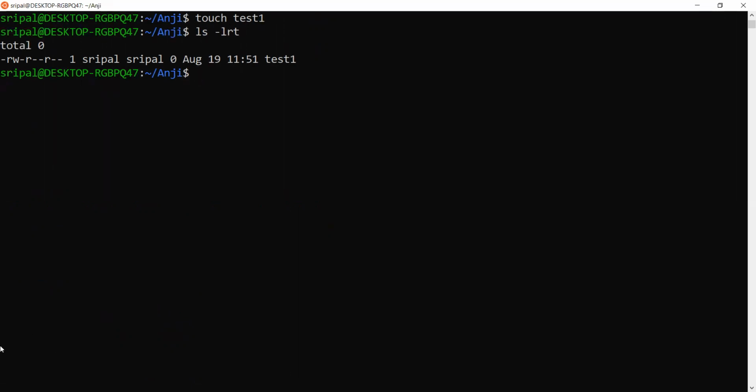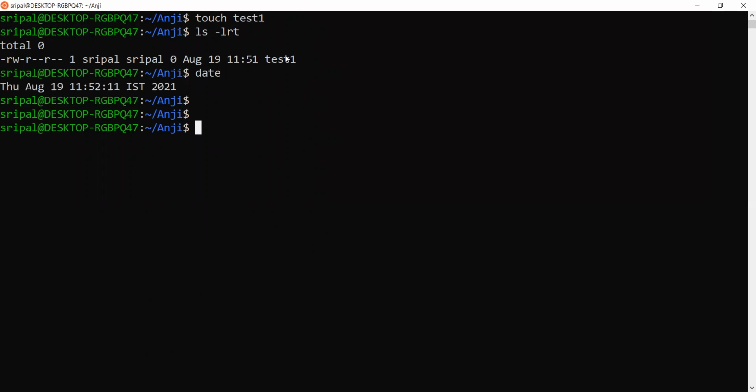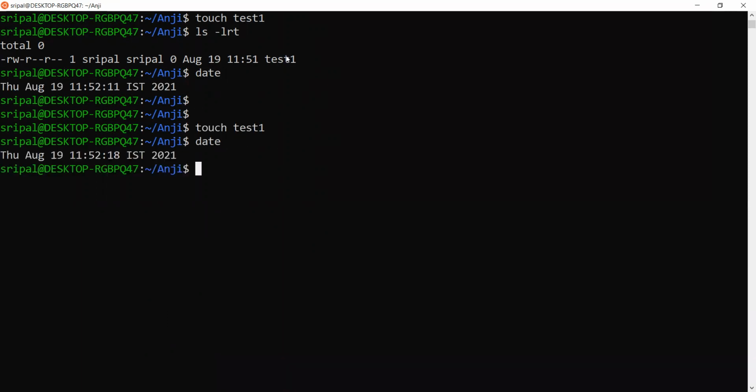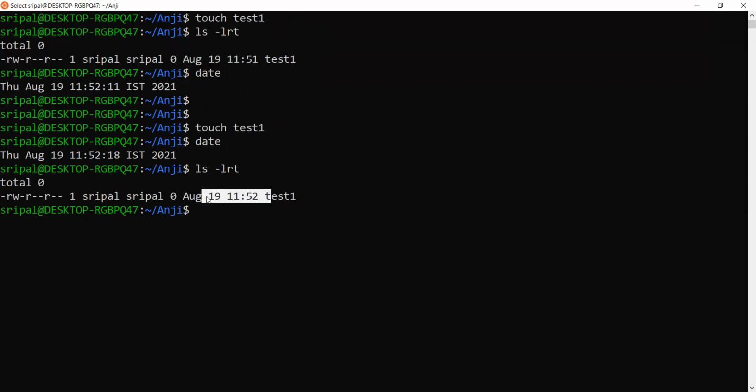Here you're seeing 11:51 is the time, the date stamp of the file. If I want to change this date stamp to the current time, I use the touch command again. So 11:52 it should show. Earlier it was showing 11:51 and now it shows 11:52.